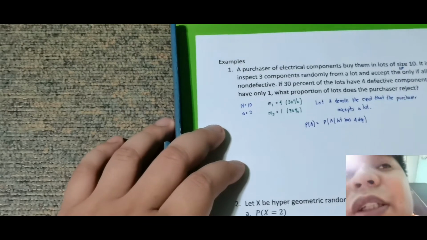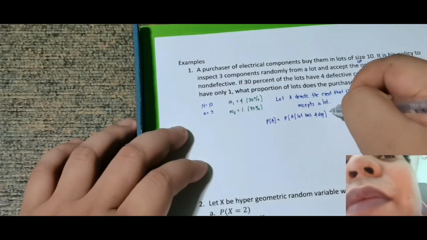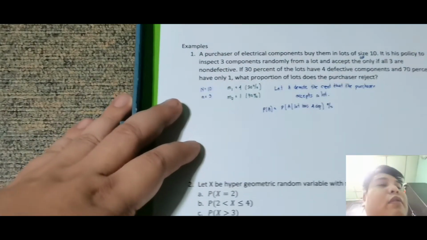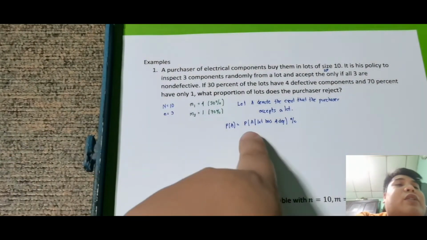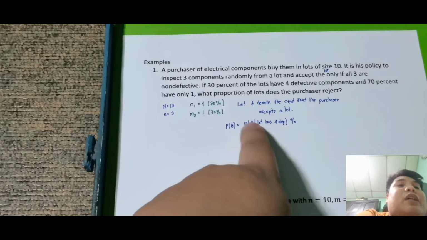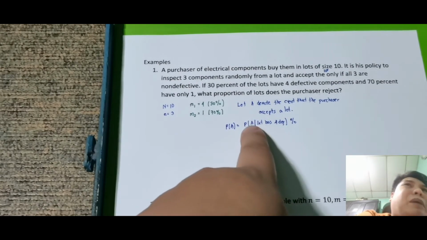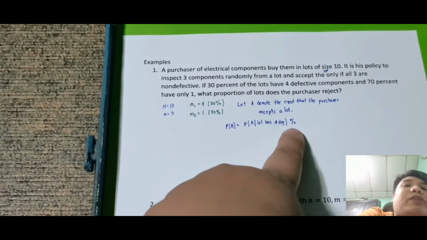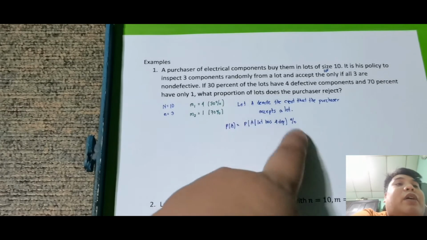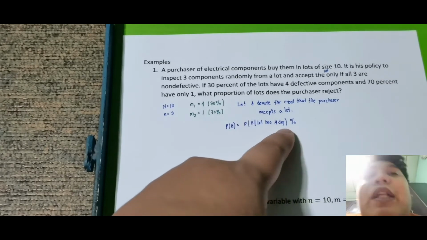Then times, ito yung percentage. So conditioning pa rin siya, kumbaga wini-weight ko. Ito yung probability na A such that meron siya, parang conditional nga. Ito yung probability of A, probability na binili ko siya, given na may 4 defective, multiply ko sa percentage na siya ay defective. So tama, parang conditioning nga natin dati last time.